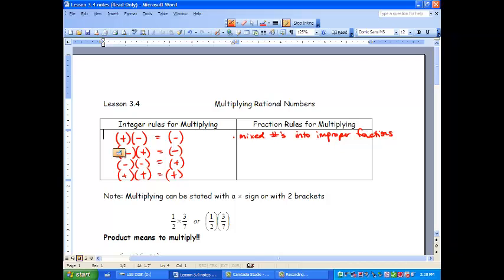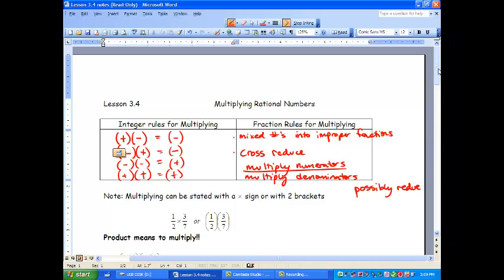Then we need to cross reduce, and finally we're going to multiply our numerators, and then we're going to multiply our denominators. Now at the very end, you might also want to check and possibly reduce. All right, well, let's try a couple.